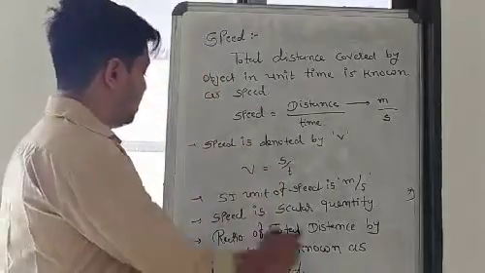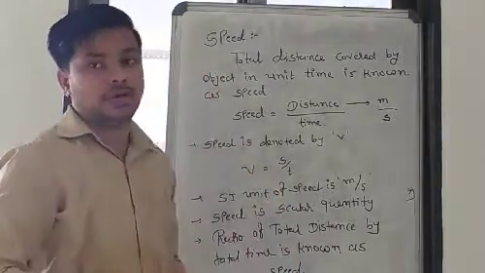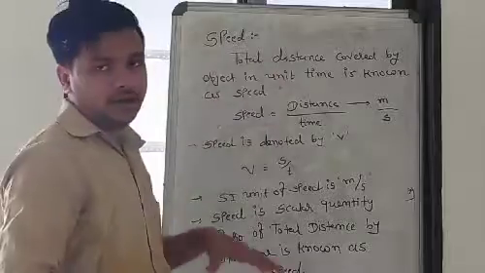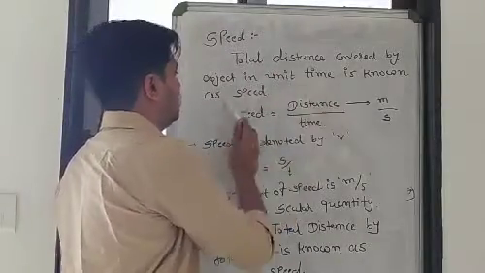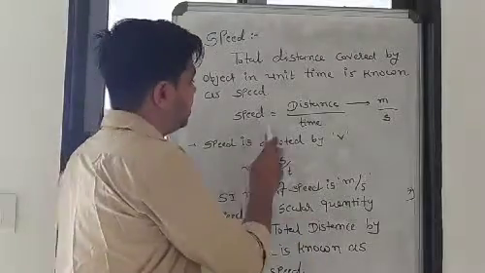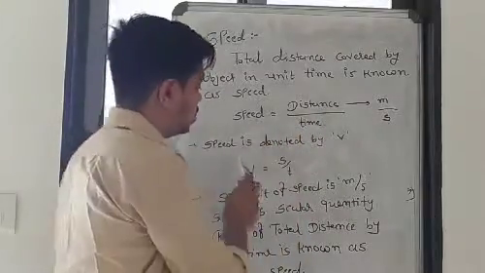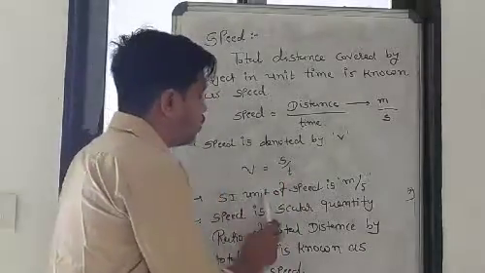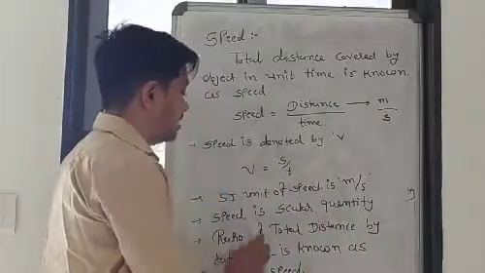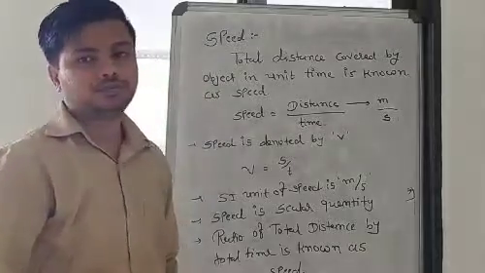So here the speed is a scalar quantity. A total distance covered by an object in unit time is known as speed, which is equal to distance by time, denoted by V, and V is equal to S by T. The SI unit of speed is meter per second and it is a scalar quantity.